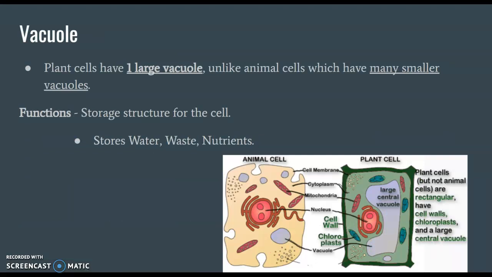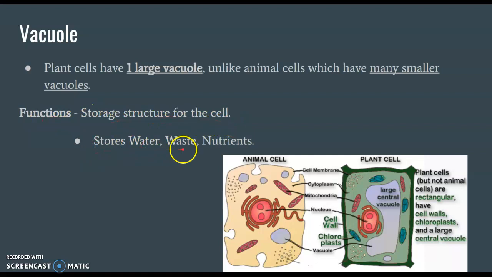Now this is a little tricky because both plant and animal cells have a vacuole. The difference is the size and how many. Plant cells have one large vacuole, unlike animal cells, which have many smaller vacuoles. The function of a vacuole is that it's a storage unit. I call it more or less like a reservoir, because a reservoir is where you store water. A vacuole can be considered a reservoir because it's the storage structure for the cell.